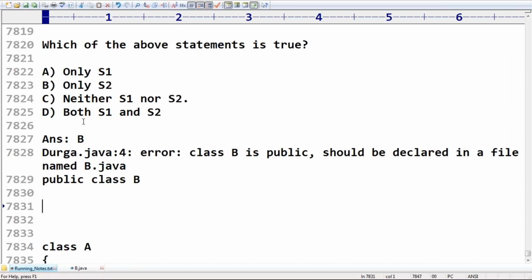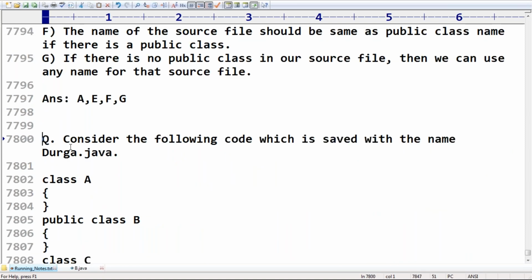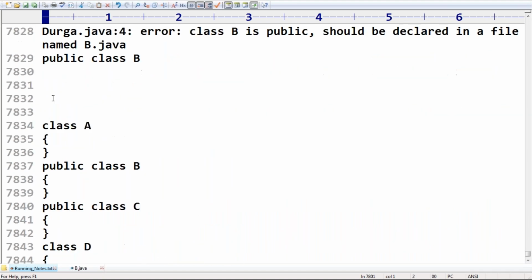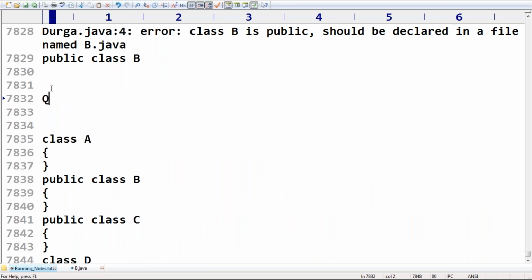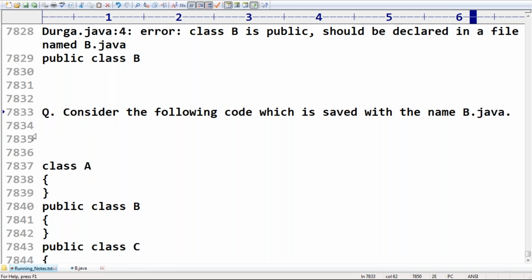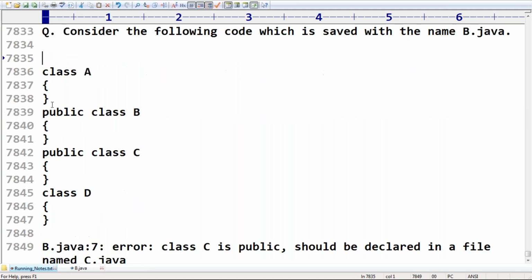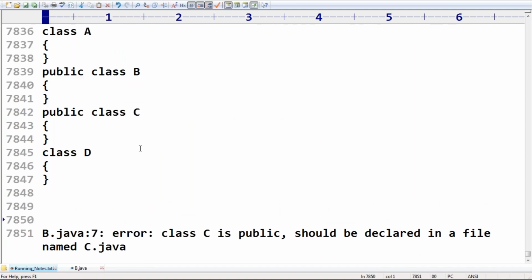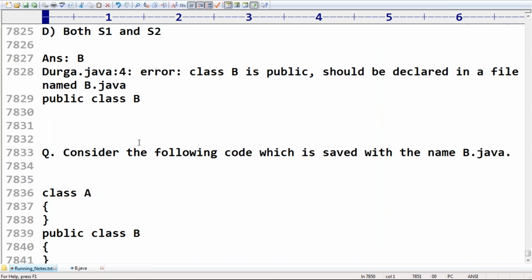So now just have a look once, sir. Consider the following code which is saved with the name b.java. Next, have a look once. Consider the following code which is saved with the name b.java. Sir, can you please confirm this is my code? So does this code compile or not?